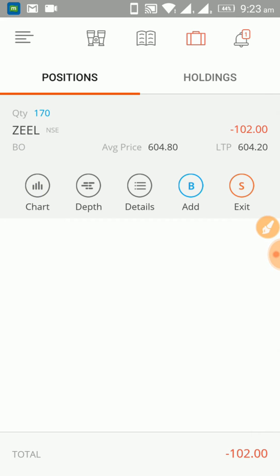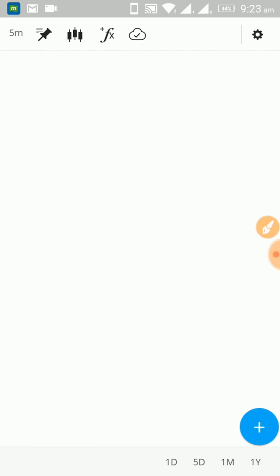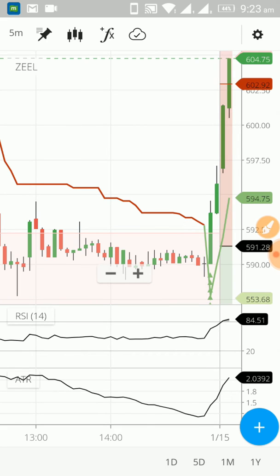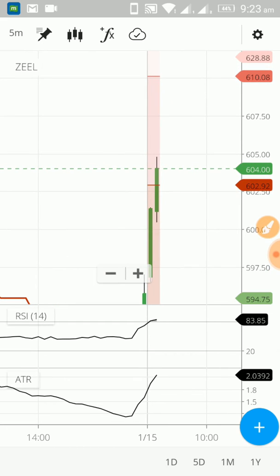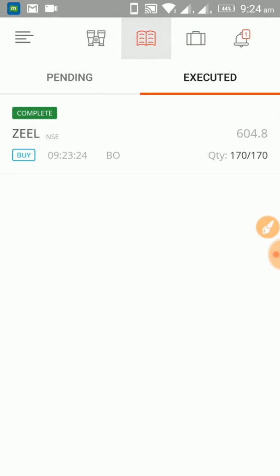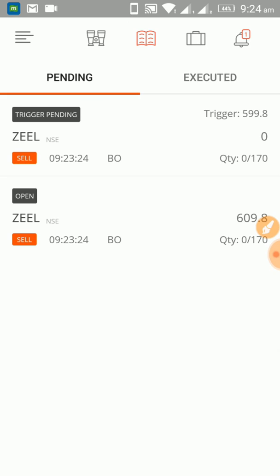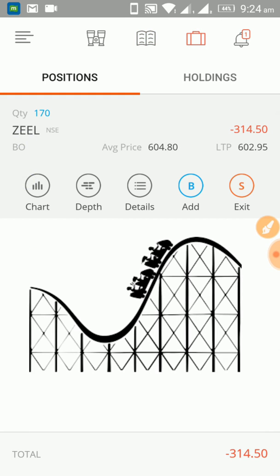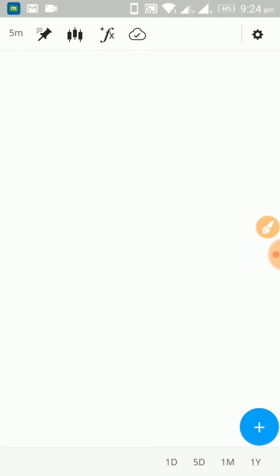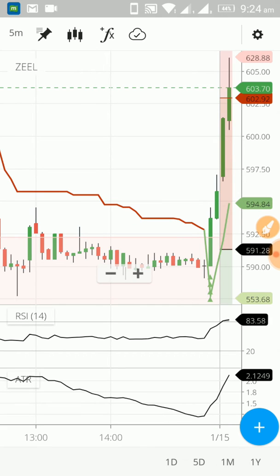Let's have a look at the chart. So market has just opened, guys. It's been like 8 minutes since market has opened. So this is the time when market is highly volatile and you can earn something in such high volatility.